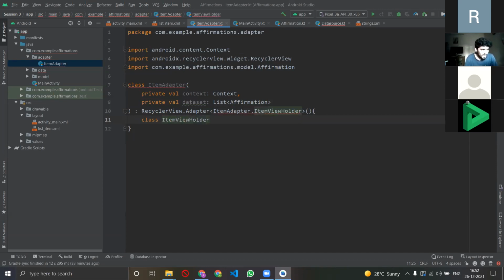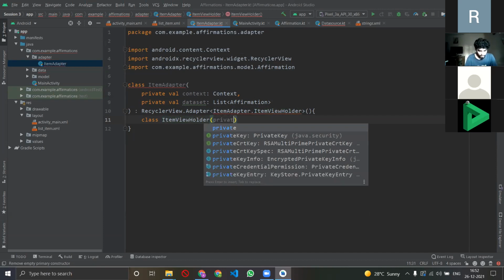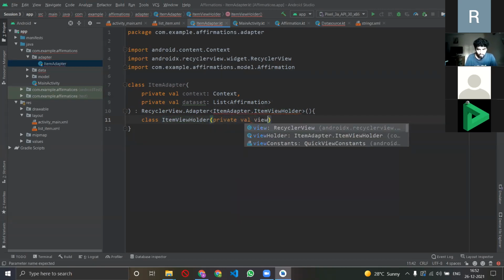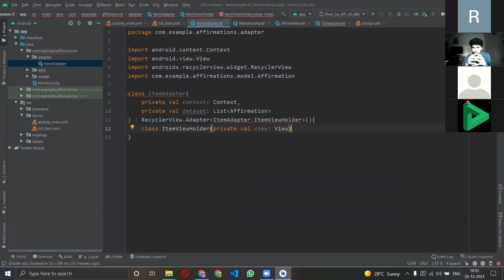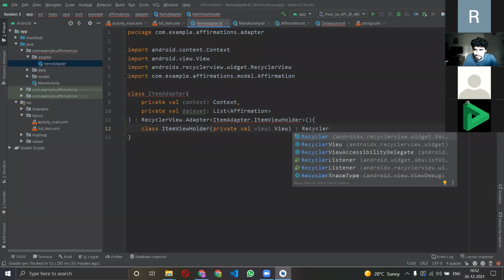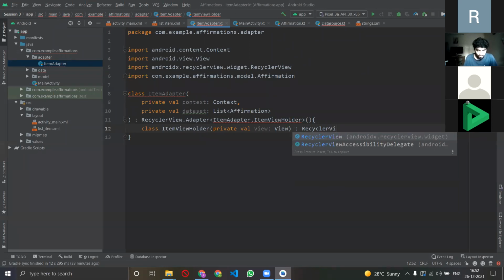And what basically I want this class to have is variables, right? So I want it to have a variable called view, because इसमें मैं क्या करूँगा, I'll just pull out views from different things from our app, right? We have two views, एक image view है और एक text view है. So this will just help me in pulling that and bringing things to fruition, right? And after that, obviously मेरे को उसको बताना पड़ेगा कि ये मेरा जो है recycler class, yeah, so this is a recycler view, and make sure you present it in the view holder, right?